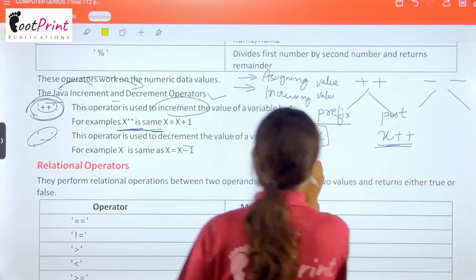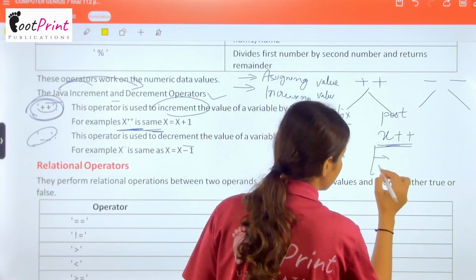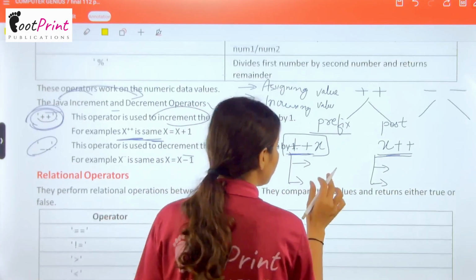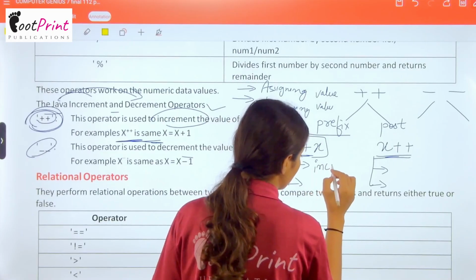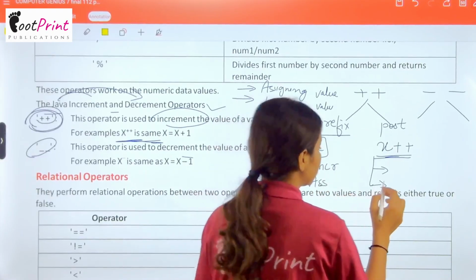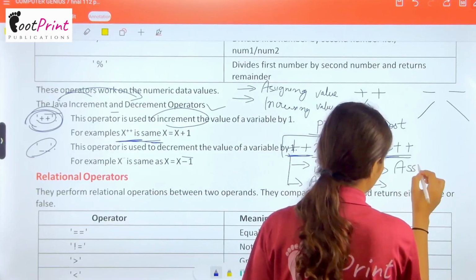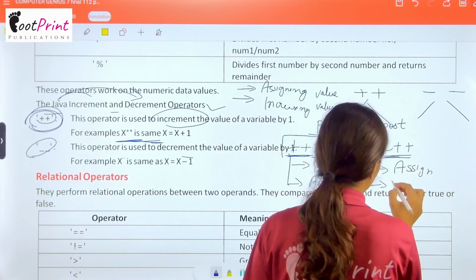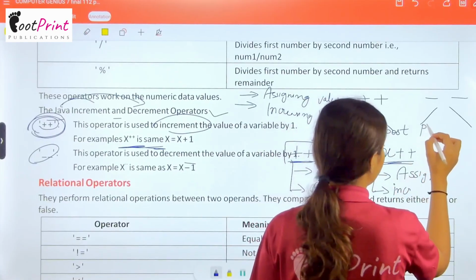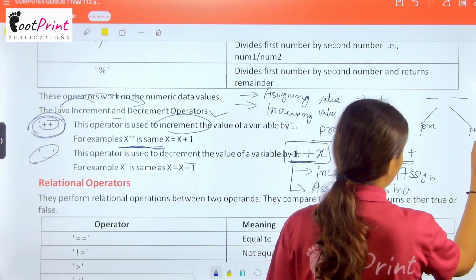Okay. And here we have the opposite steps. For this we have to firstly increase the value, then we have to assign the value. And here we have to first assign the value and then increase the value. Same thing we have to do here, pre and post.